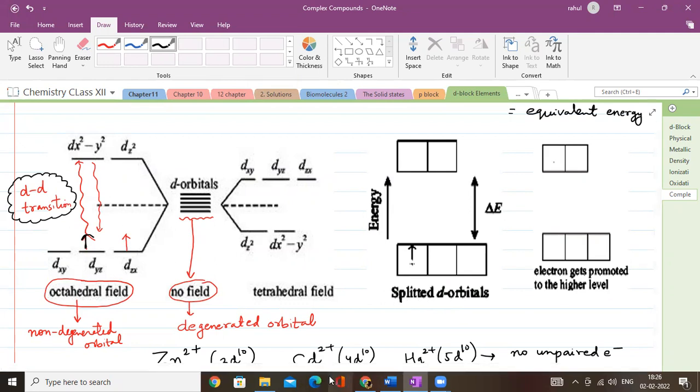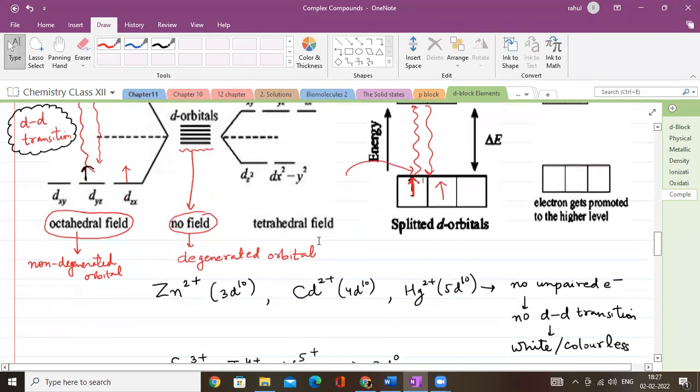show you color. What I mean to say here is कि अगर suppose ये देखिए, ये रहा एक d orbital, यहाँ ये degenerated नहीं है, अब ये non degenerated हो गया. When the sunlight will try to fall over it, if they have unpaired electron, it will try to go from the ground state to the excited state, and once again come back to the ground state. DD transition is possible, it will show color.